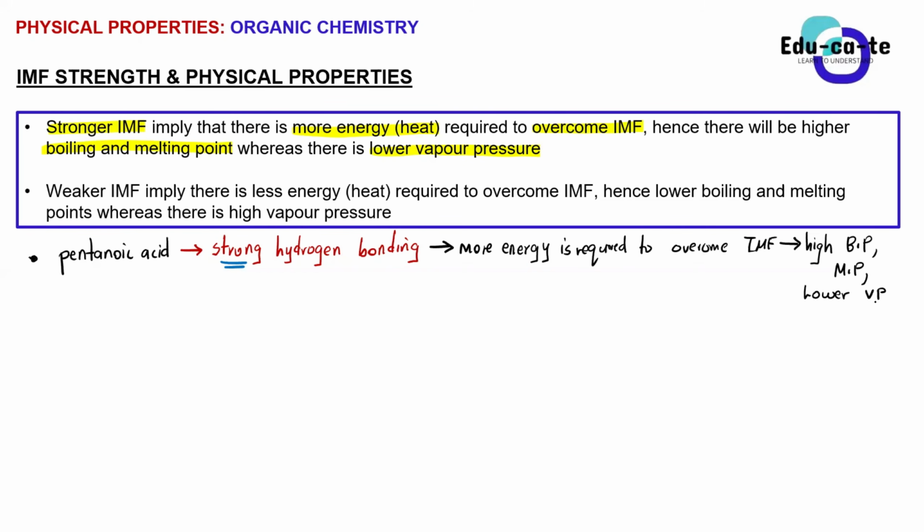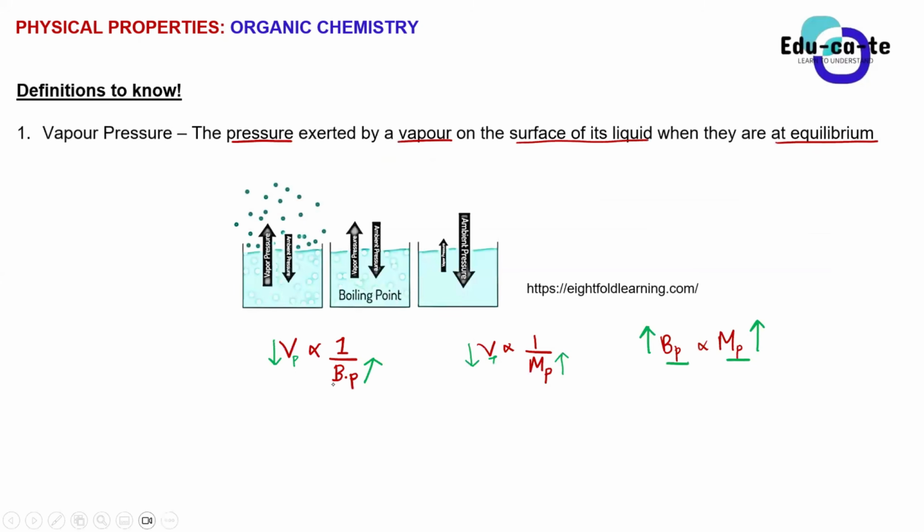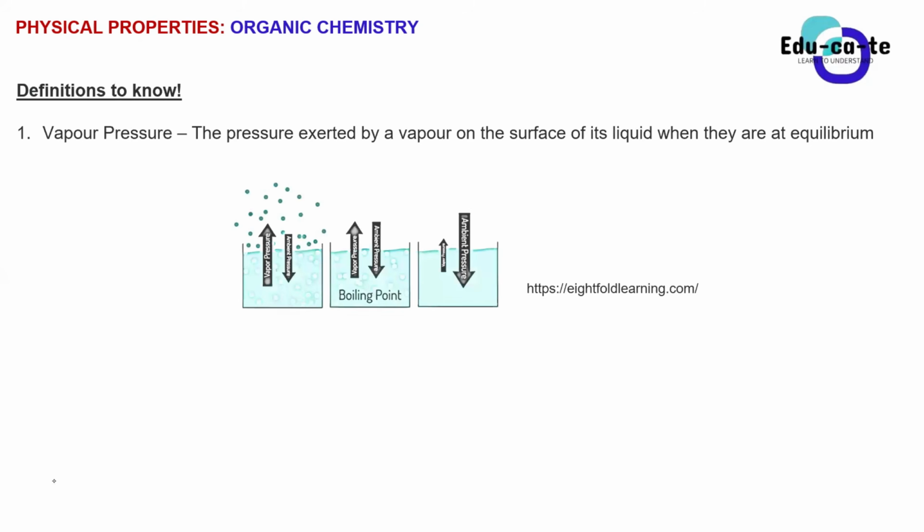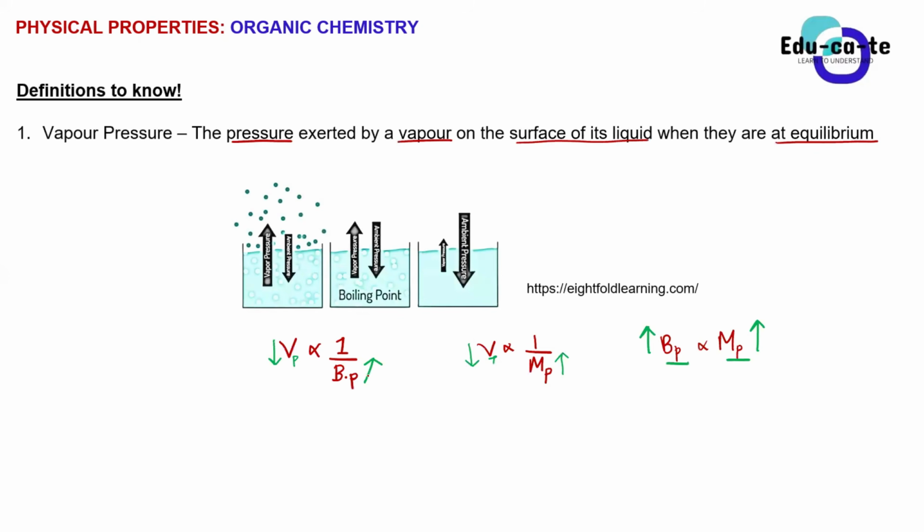Because remember guys, I've already explained the relationship between these two: if we're having a greater boiling point, then we are going to have a smaller vapor pressure. If we take a compound that will have a higher melting point, it's going to have a lower vapor pressure. If you take a compound that will have a higher boiling point, it will also have a higher melting point.